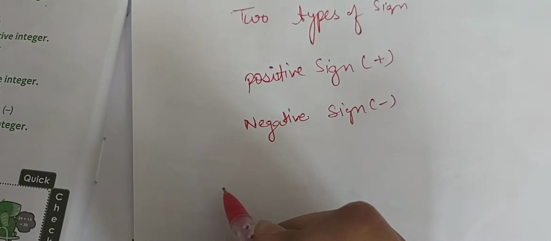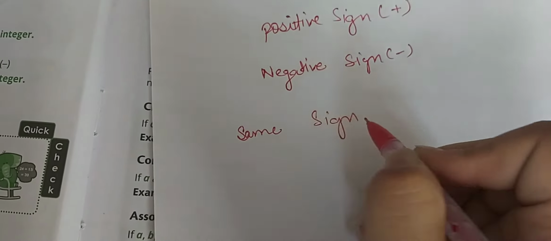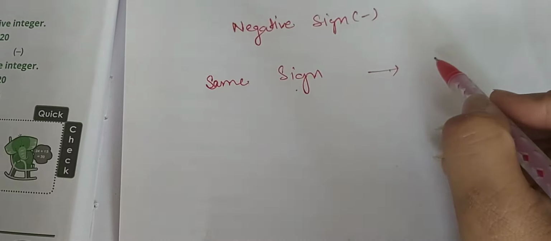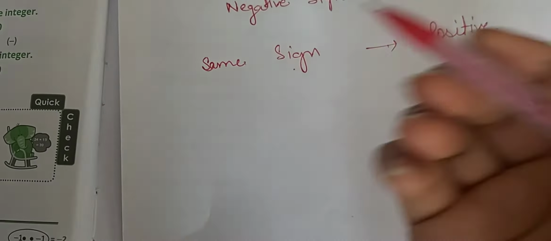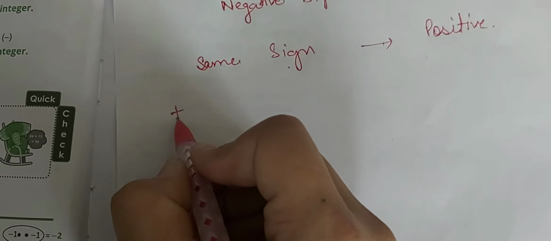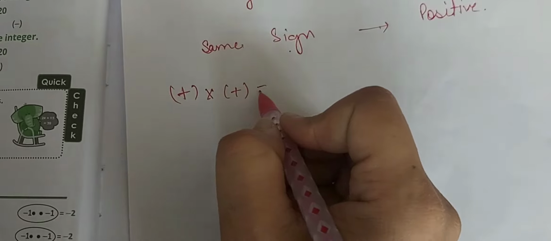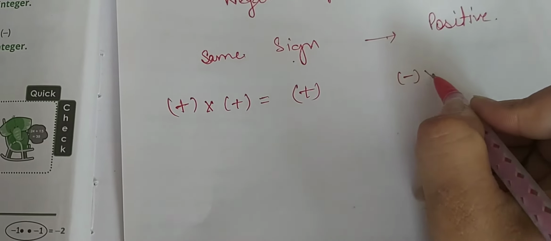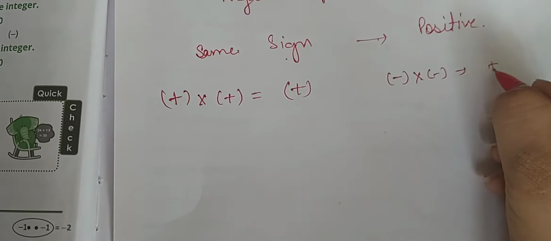Firstly, we will learn about the same signs. There is a rule: if we multiply the same signs, we always get the result positive. Let me tell you how. Firstly, let me multiply a positive sign by a positive sign. We got positive sign. If we multiply negative sign with negative sign, we also get positive sign.